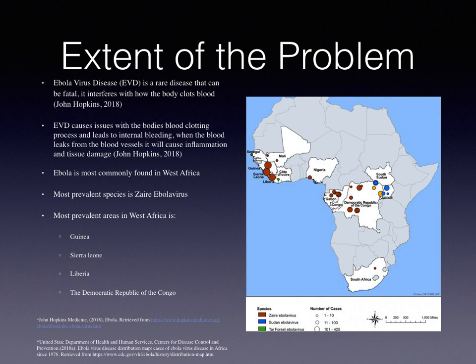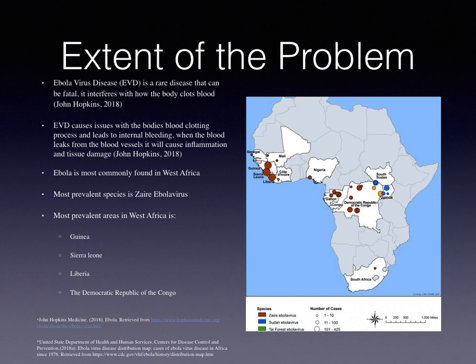Extent of the problem. Ebola virus disease, also known as EVD, is a rare disease that can be fatal. It interferes with how the body clots blood. EVD causes issues with the body's blood clotting process and leads to internal bleeding. When the blood leaks from the blood vessels, it will cause inflammation and tissue damage.